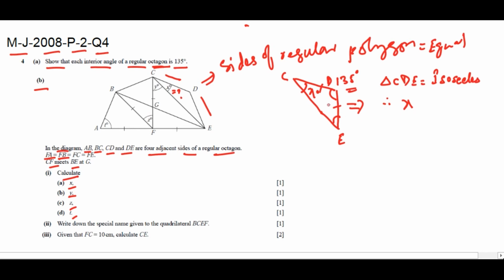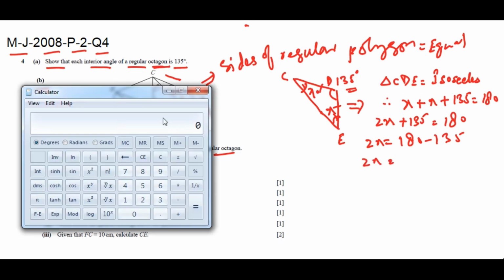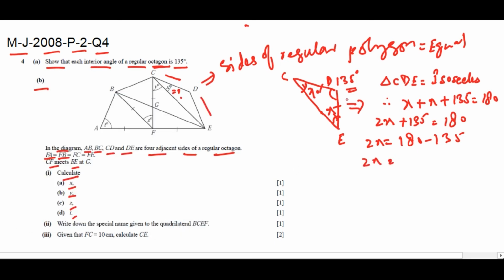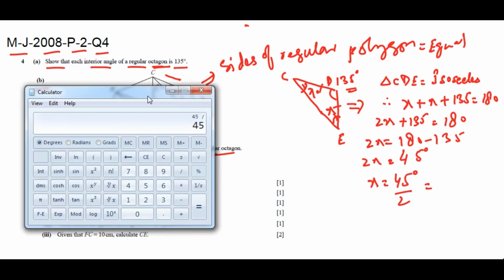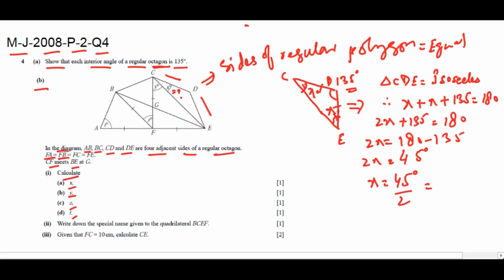So x plus x plus 135 degrees is equal to 180 degrees. So 2x plus 135 is equal to 180, which is 2x is equal to 180 minus 135. 2x is equal to 45 degrees. x will be 45 divided by 2. So x is equal to 22.5. So the value of x is equal to 22.5.